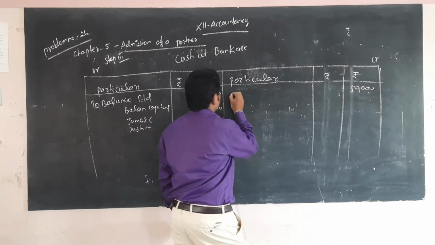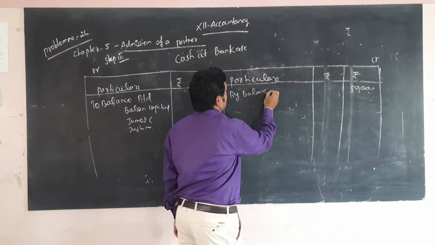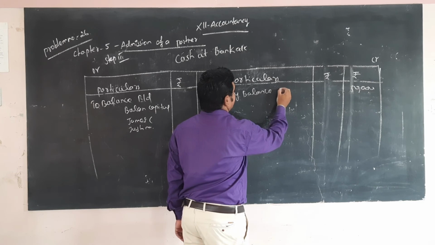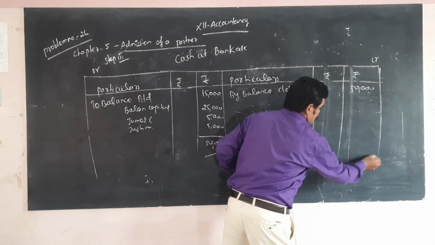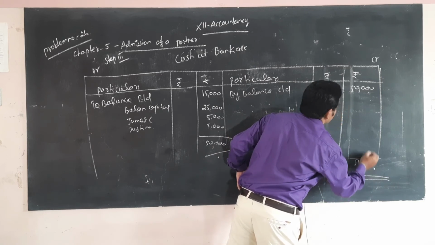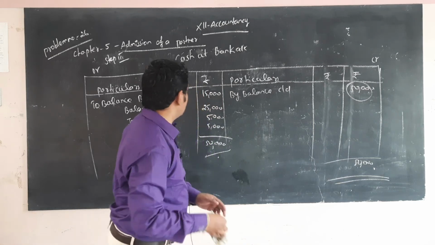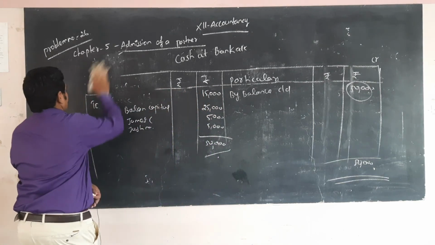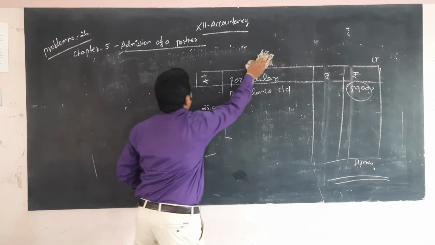That is by balance carried down. It's a closing balance. These amounts are transferred to the balance sheet. Okay, this is the last step. 50,000 is the cash at bank balance.